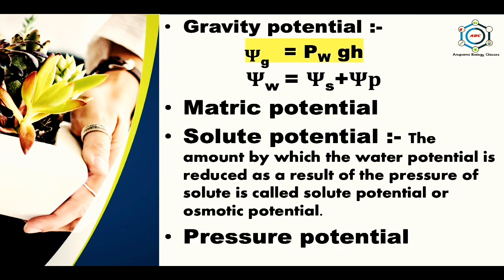Now the pressure potential. The plant cell wall is elastic and it exerts a pressure on the cellular contents. As a result of inward wall pressure, hydrostatic pressure is developed in the vacuole, termed as turgor pressure. The pressure potential is usually positive and operates in the plant cell as wall pressure and turgor pressure.